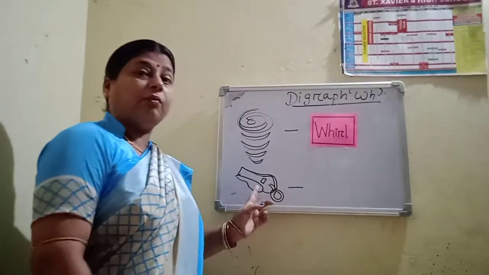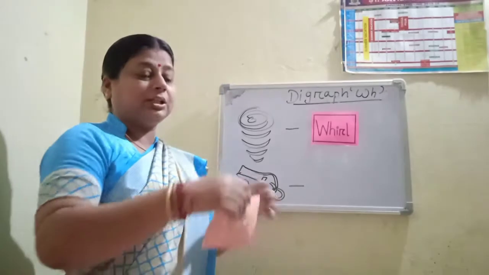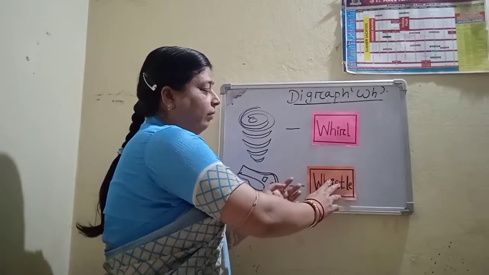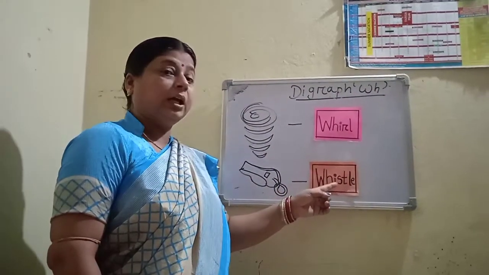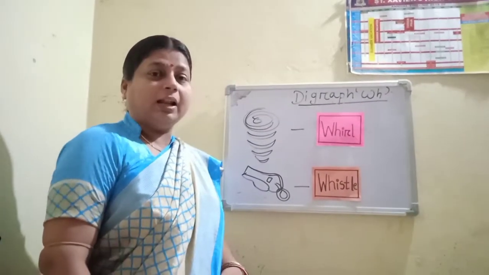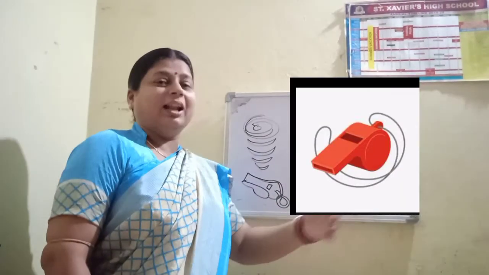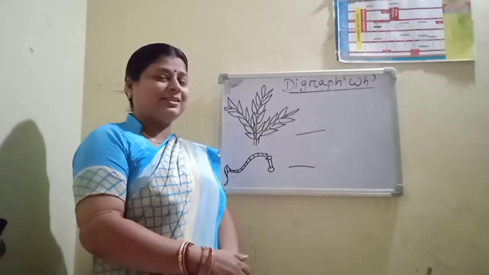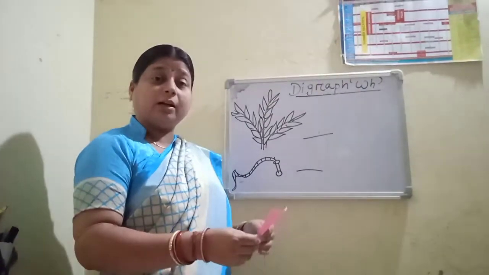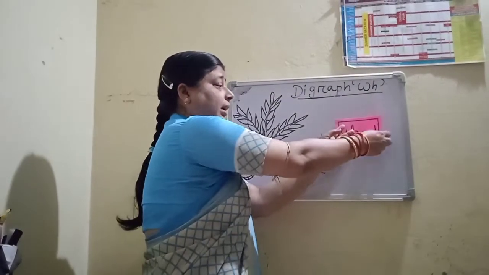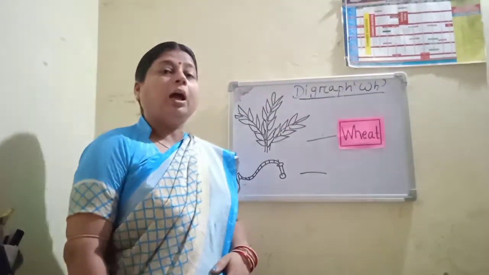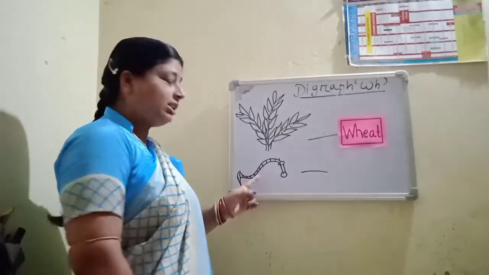What is the next picture? Whistle. Whistle. What is the spelling of whistle? W-H-I-S-T-L-E. Whistle. What is the next picture? What is this? Wheat. Wheat is one type of grain. What is the spelling of wheat? W-H-E-A-T. Wheat.